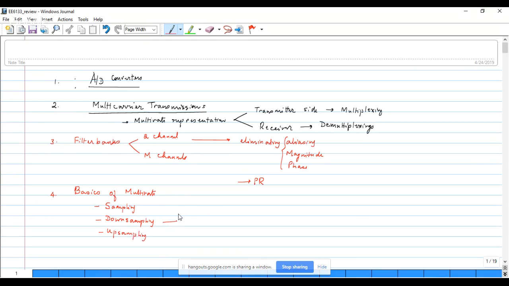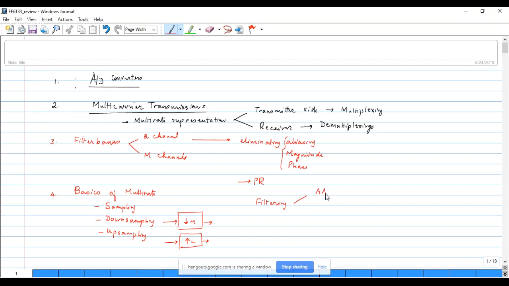The symbols that we associated with this were downsampling by a factor of M, then upsampling by a factor of L, and we also looked at the associated filtering that was needed for either upsampling or downsampling.